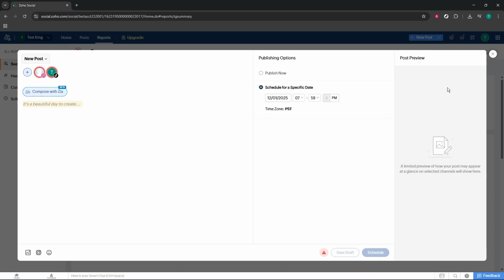That's the essential workflow in Zoho Social. Follow these steps anytime you onboard a new brand, plan content, or review performance, and you'll stay organized and effective.